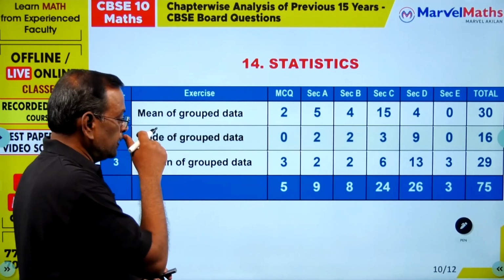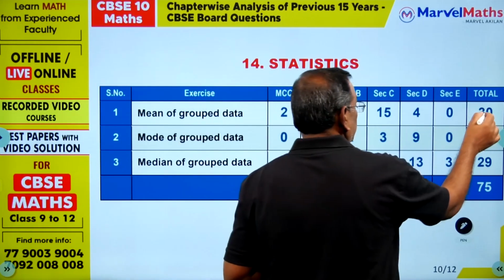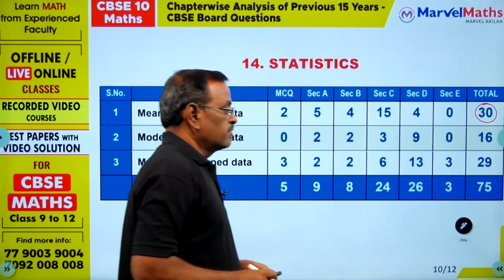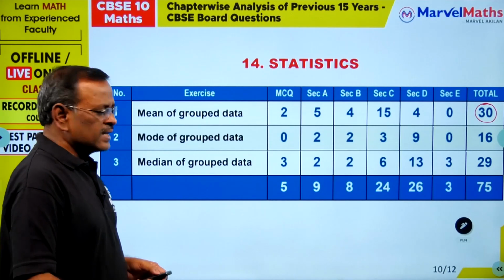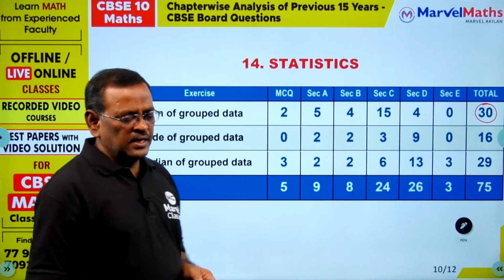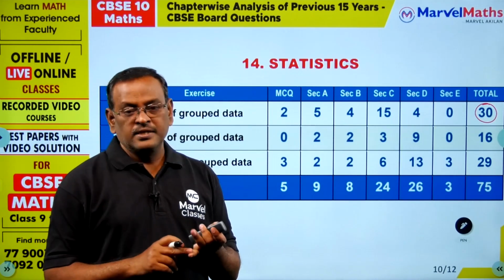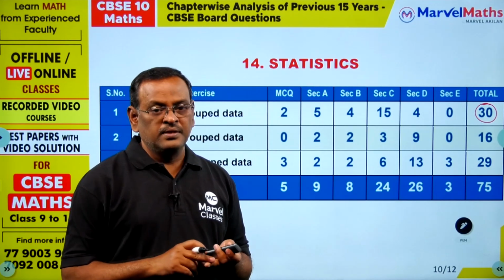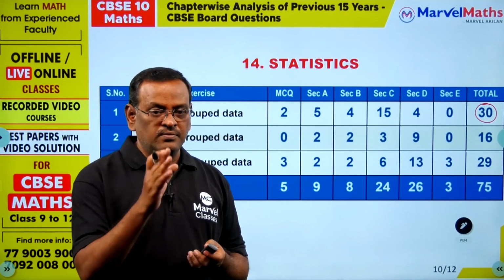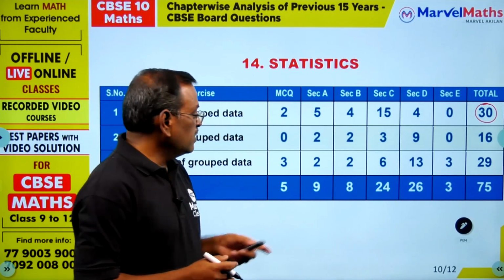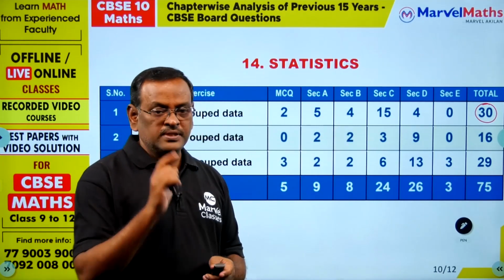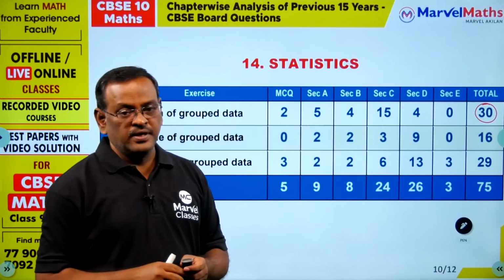So in mean you have around 30 questions from 75. You can practice problems related with step deviation method, assumed mean method, direct method. Whenever the method is not mentioned, always follow the step deviation method. Also find one missing frequency, find two missing frequencies.